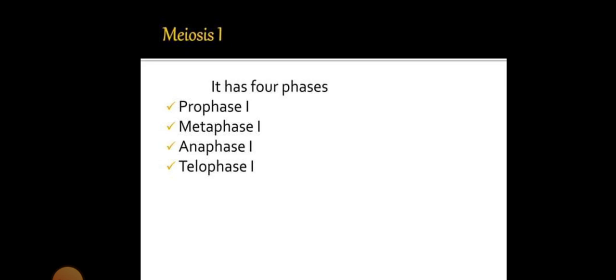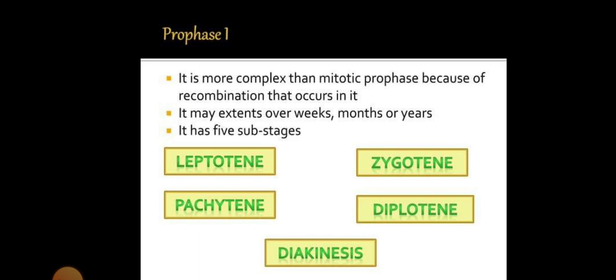Meiosis is divided into meiosis 1 and meiosis 2. Meiosis 1 has four phases: prophase 1, metaphase 1, anaphase 1, and telophase 1. Prophase 1 is more complex than mitotic prophase because recombination occurs. It has five substages: leptotene, zygotene, pachytene, diplotene, and diakinesis.